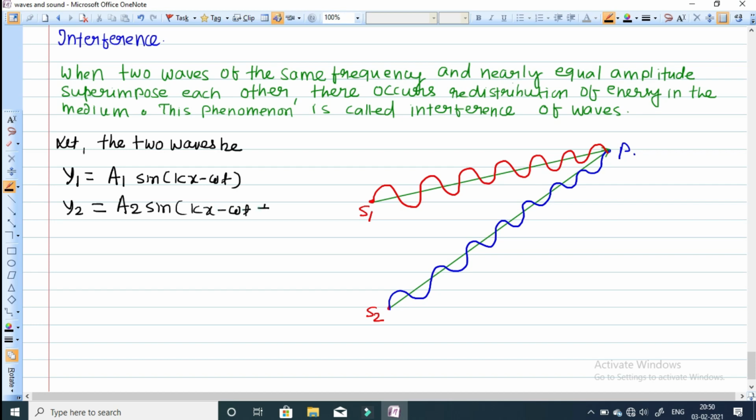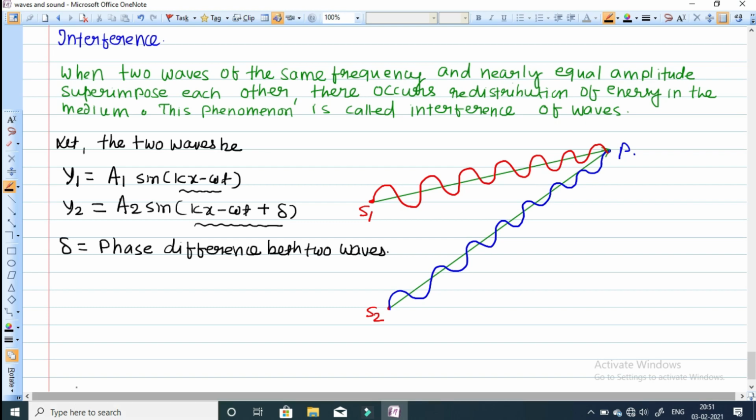So clearly, what is delta here? This is the phase angle of the first wave, and this is the phase angle of the second wave. The phase angle of the first wave is kx minus omega t, and the other is kx minus omega t plus delta. So what is the phase difference between these two waves? Delta. So delta is giving you the phase difference between the two waves.